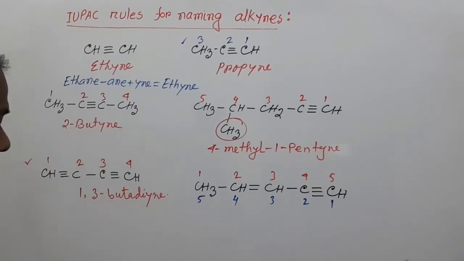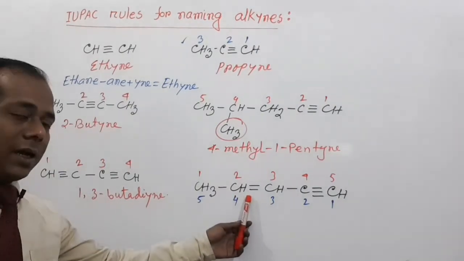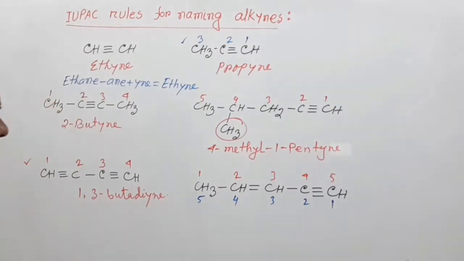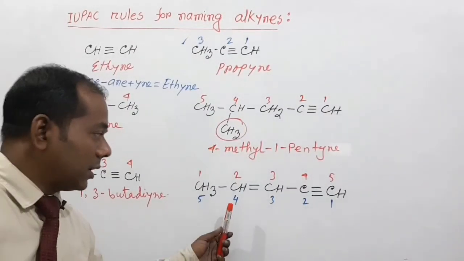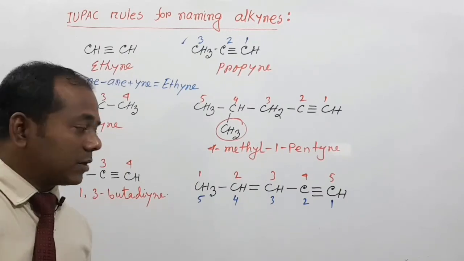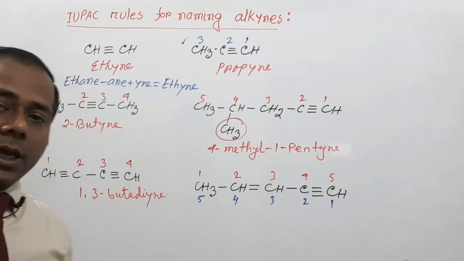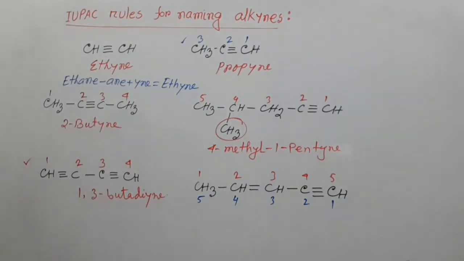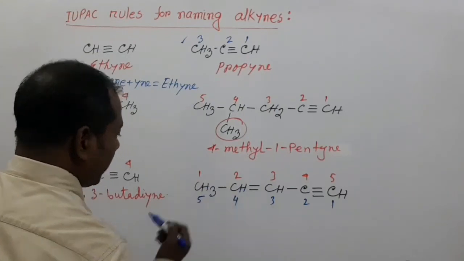And my dear students, if an alkyne contains a carbon-carbon double bond, then that carbon-carbon double bond is mentioned first.